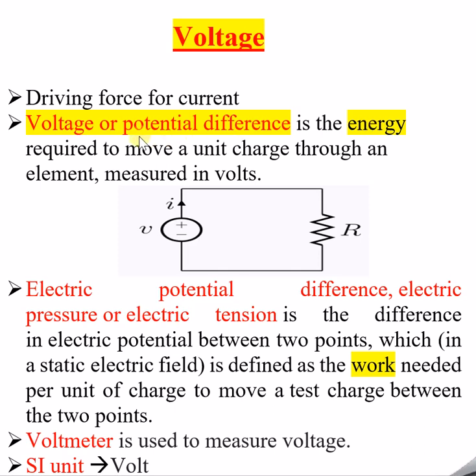Another name for voltage is potential difference. Please don't get confused, voltage and potential difference are one and the same. Voltage or potential difference is the energy required to move a unit charge through an element, measured in volts. This we will try to understand now.